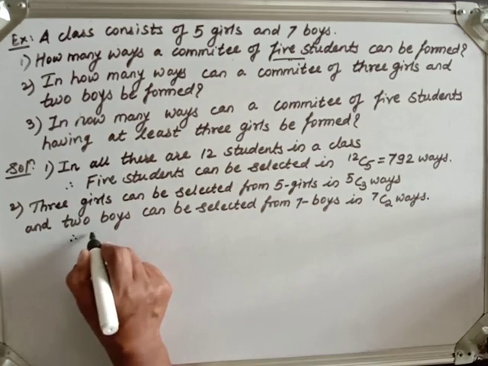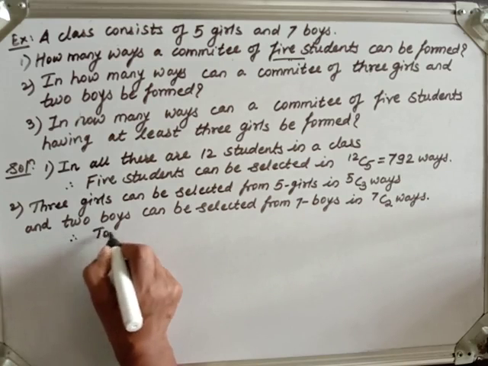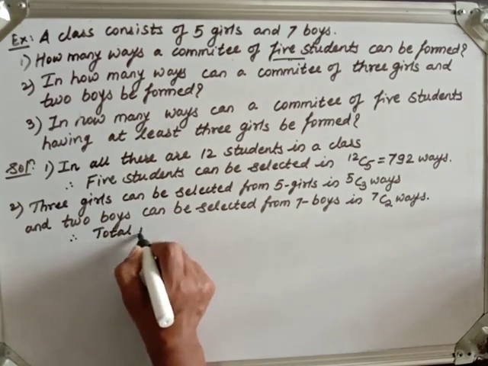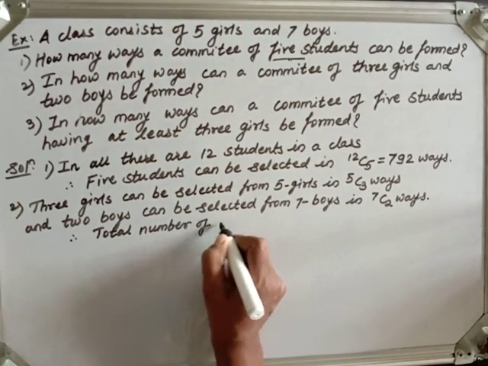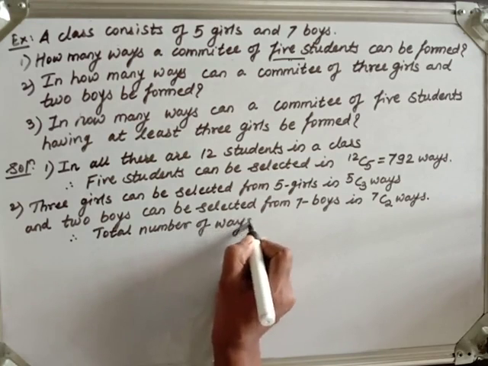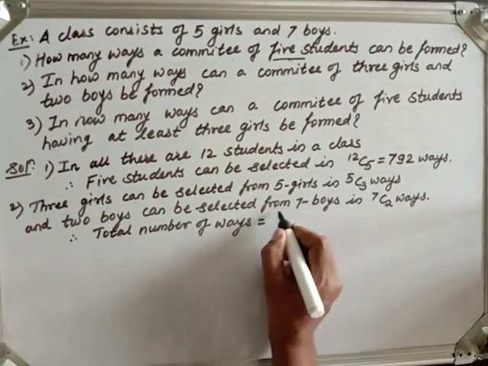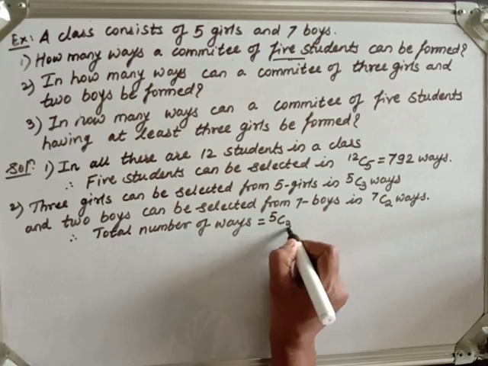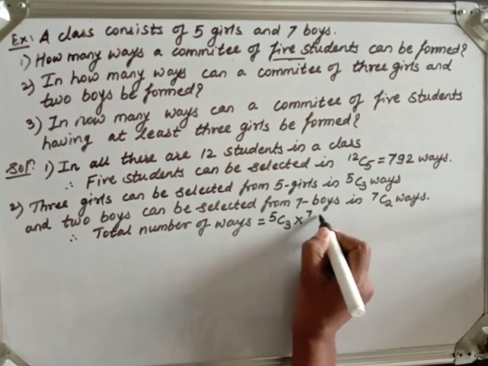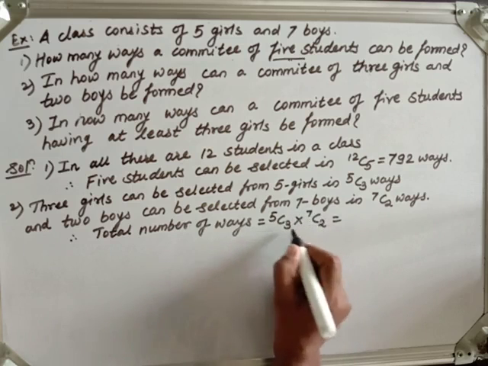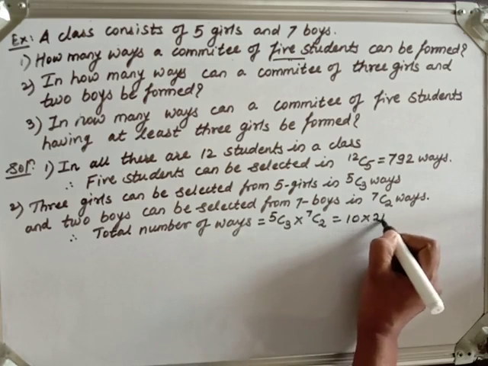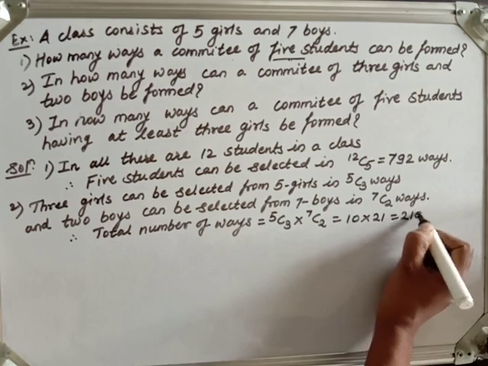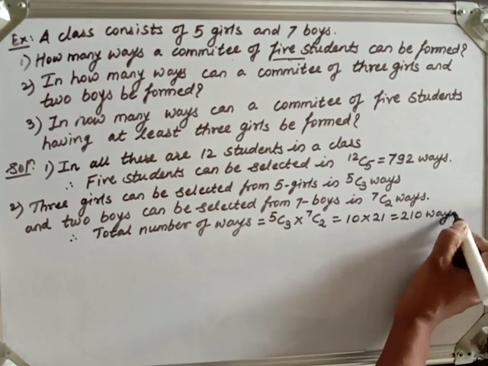Therefore the total number of ways are how many here? As we said, the product of these, that is C(5,3) multiplied by C(7,2). The value of C(5,3) is 10 and C(7,2) is how much? 21. So a total of 210 ways are there.